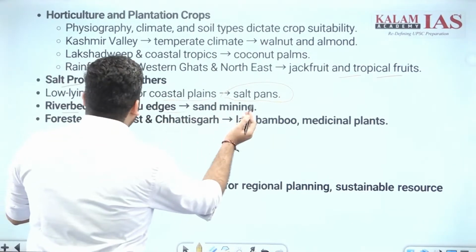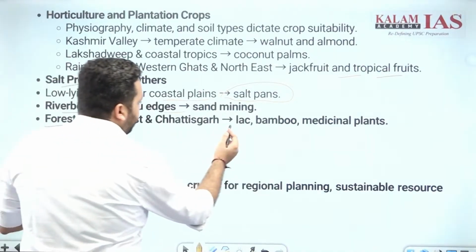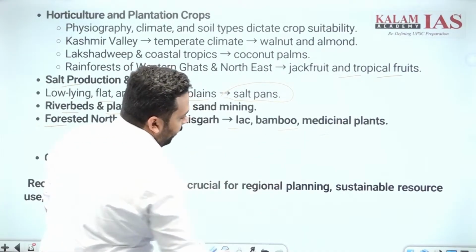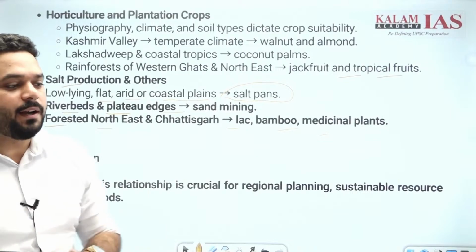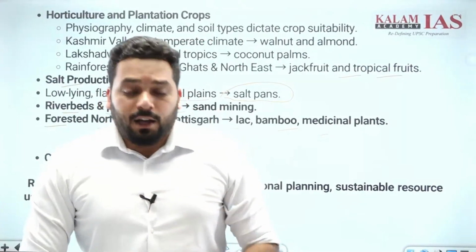Riverbeds and plateau edges, sand mining. Forested northeast and Chhattisgarh, like bamboo, medicinal plants, and all this. So what did we learn here?